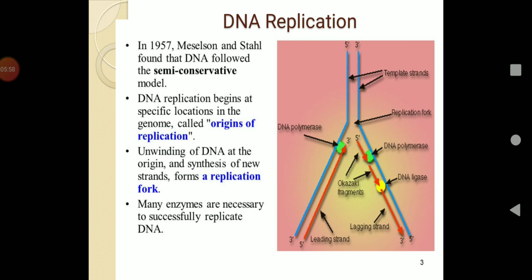So from a single double-stranded DNA, we produce two DNA by semi-conservative replication.